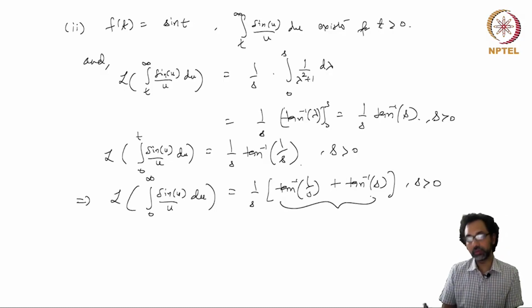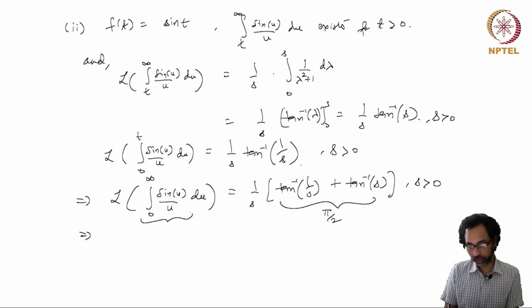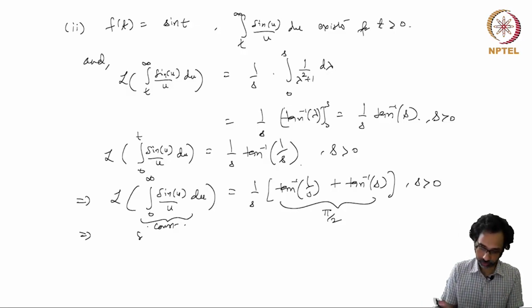Now we can use the inverse trigonometric formulas to show that this is nothing but pi by 2, and on the left hand side we have a constant, so the Laplace transform of a constant is that constant over s.